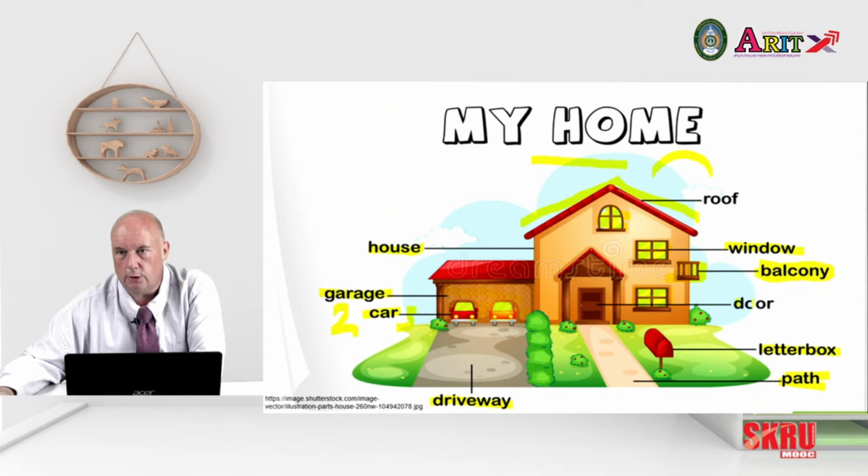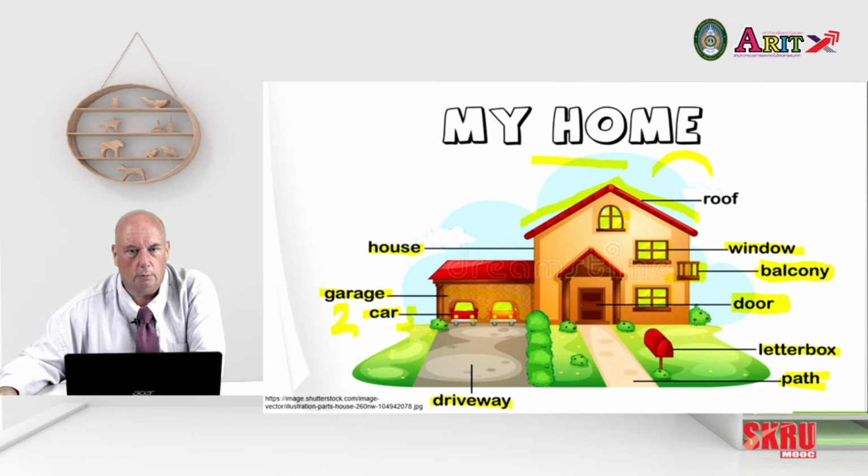Oh, sorry, I missed the door. Of course, your house needs to have a door. And there can be lots of kinds of those as well. Patio doors, things like that. As you look around and you start to learn the language, look for parts of your house you don't know what to call them and see if you can build up your vocabulary.